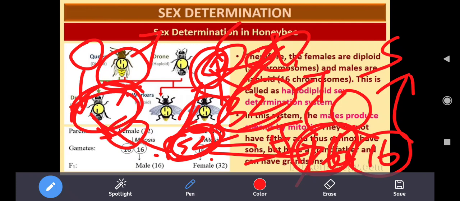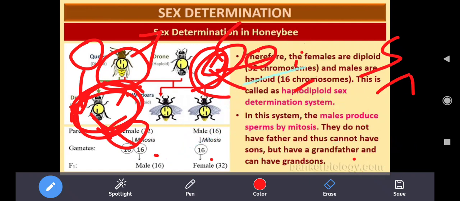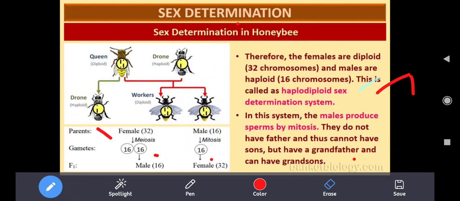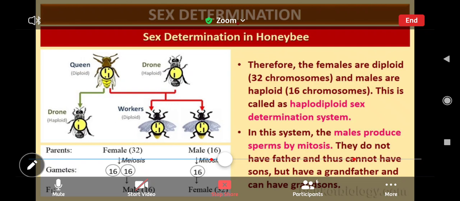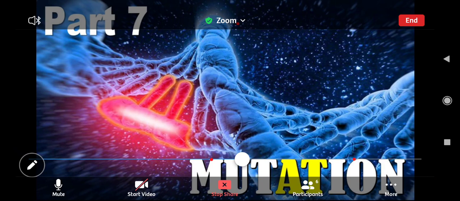So this insect will not have a son, but will have a grandson, and also does not have a father, but does have a grandfather. You have to understand properly. I hope you understood this concept. This is how sex is determined in honeybees. Only the chromosome number determines male or female in honeybees.